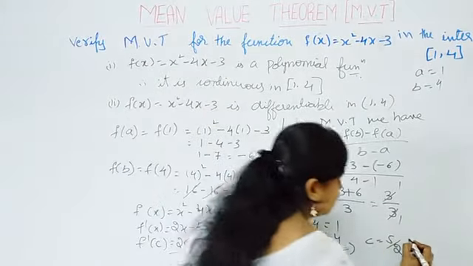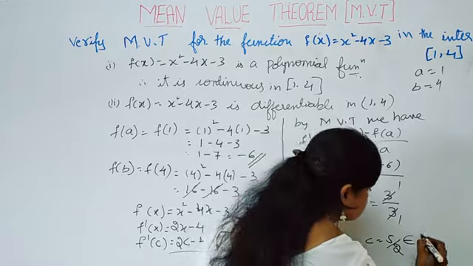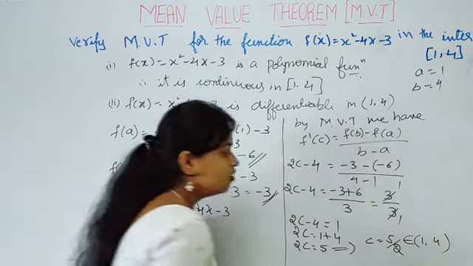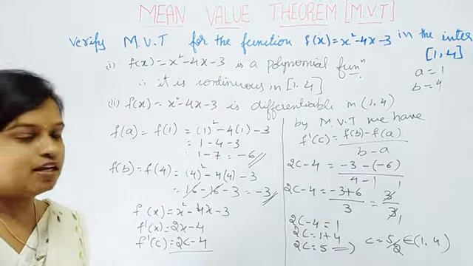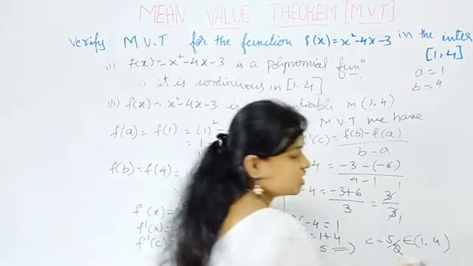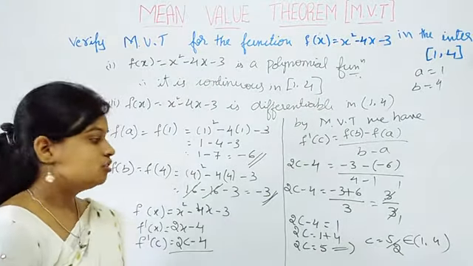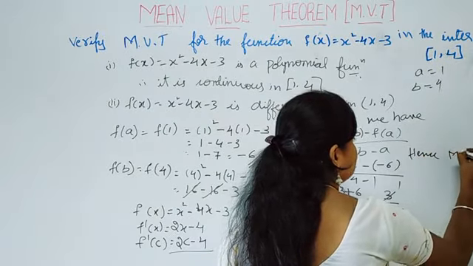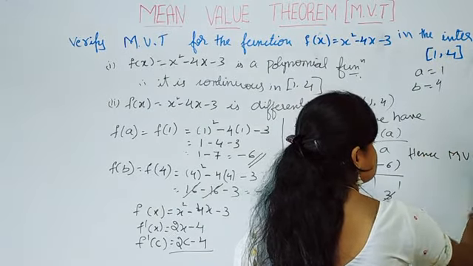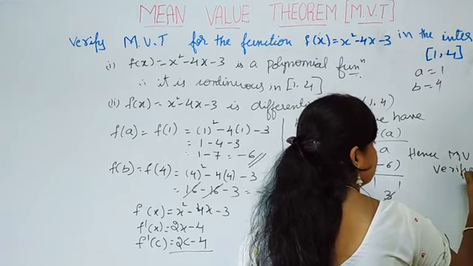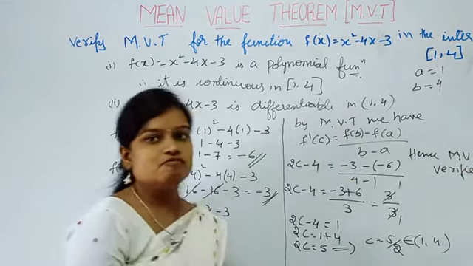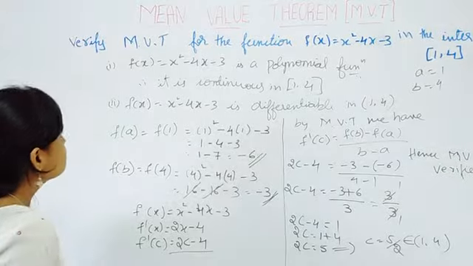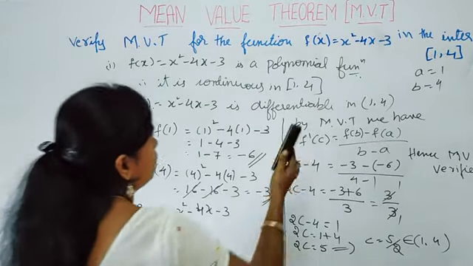5 by 2. And 5 by 2 clearly belongs to 1 comma 4. Right? 5 by 2 means 2.5. So 2.5 lies in 1 comma 4. Right? So hence mean value theorem is verified. Understand? So we move on to the next problem.